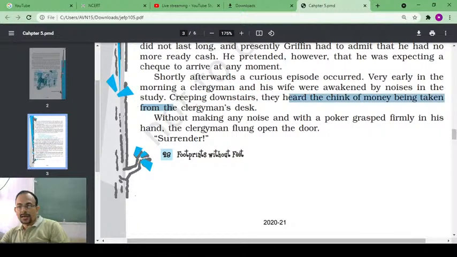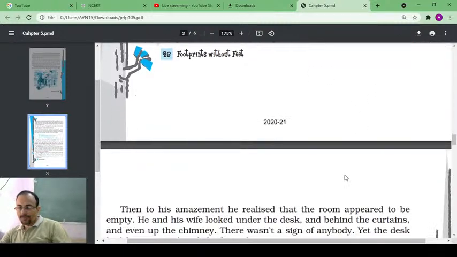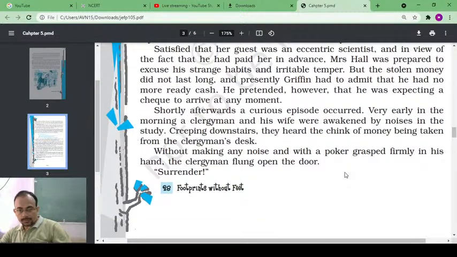Creeping downstairs, they heard the chink of money being taken from the clergyman's desk. Without making any noise and with a poker grasped firmly in his hand, the clergyman flung open the door. Surrender. But the clergyman could not trace him because he had rendered himself invisible. That is why the clergyman was not successful in catching the invisible man, right?